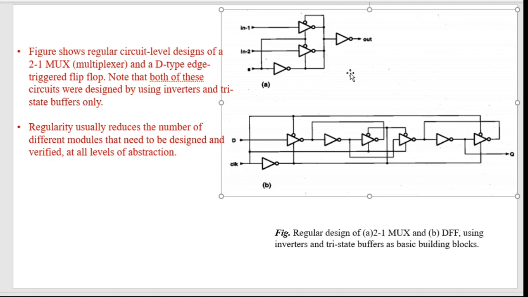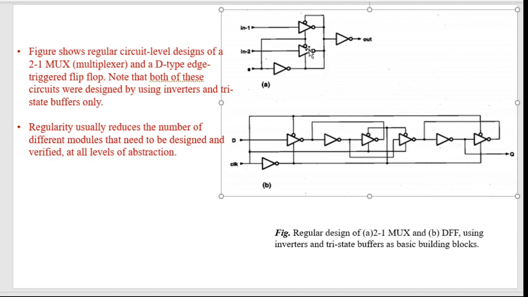But what is achieved here is that it contains basically an inverter, this is an inverter, this is an inverter, and these are tri-state buffers. So the number of types of components used here is just 2. If you go by the simple equation, it will contain 3 types of components: inverter, AND gate, and OR gate. But here it is containing just 2 types. So this is the difference.